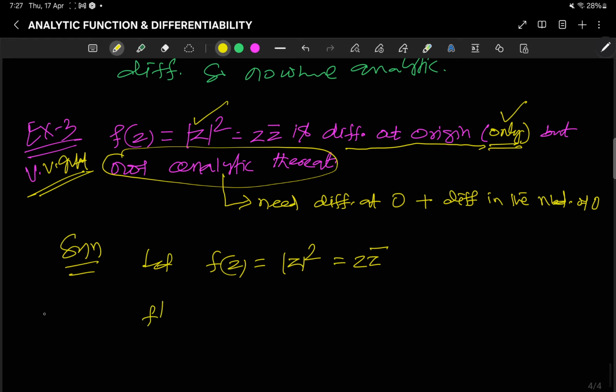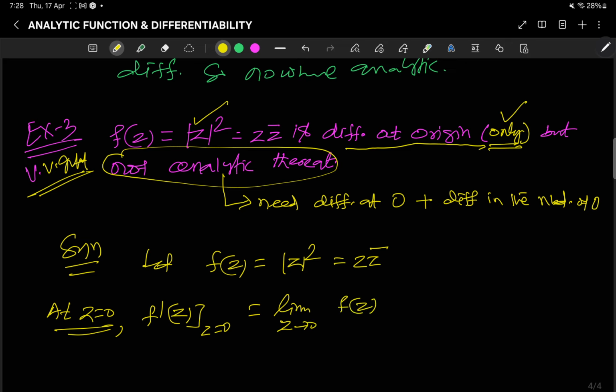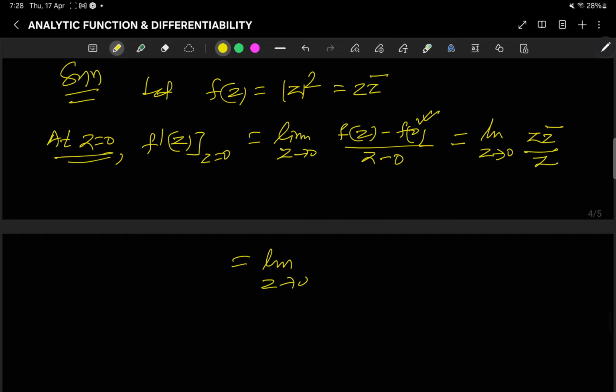Now what is f'(z) at z = 0? f'(0) is the limit as z tends to 0, because z0 is 0 here, of (f(z) - f(0)) / (z - 0). So this will be equal to, here f(z) is z z conjugate, so this is the limit as z tends to 0 of z z conjugate by z, which is the limit as z tends to 0 of only z conjugate, which is the limit as x + iy tends to 0 of x - iy.